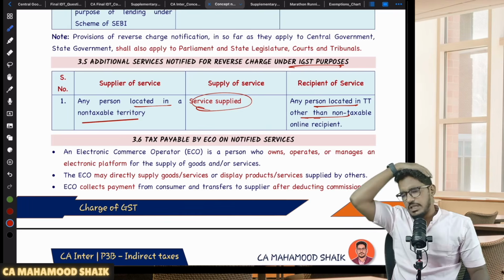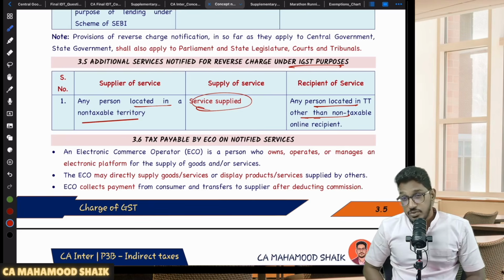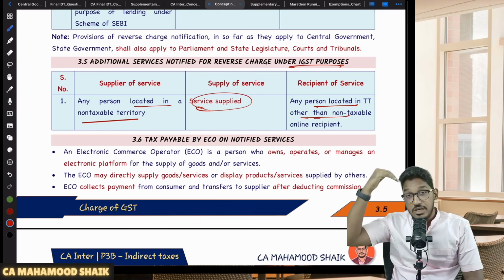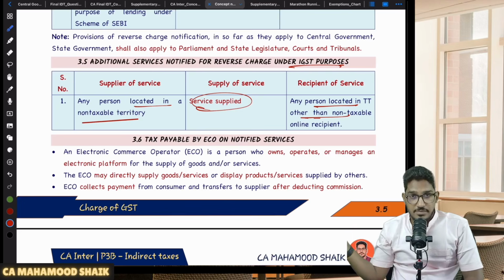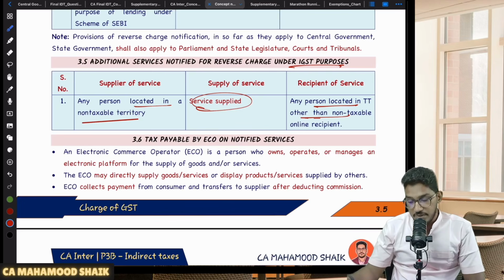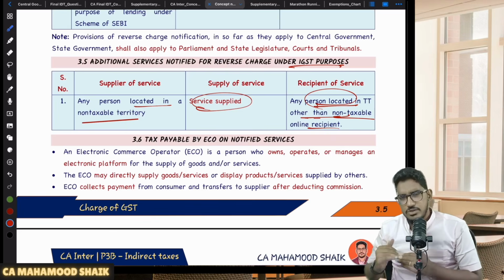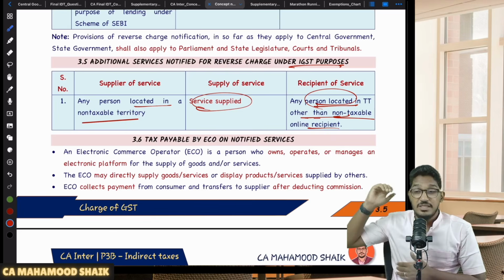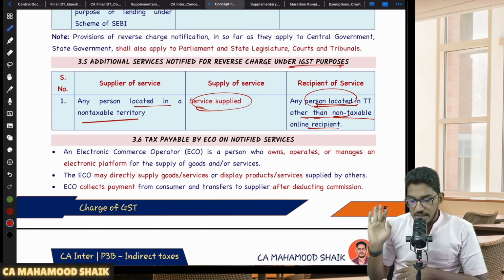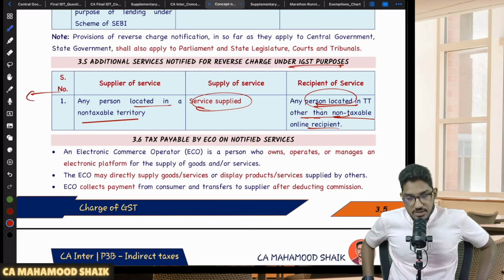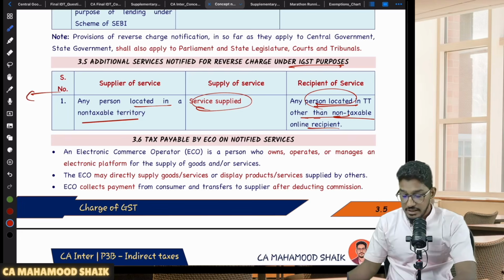So I spoke about import of services. This point I have already clarified in the supply chapter. In case of import of services, the importer is liable to pay the GST under reverse charge mechanism. Yes or no? As a recipient, if you are receiving services from a person located outside of India, the recipient located in the taxable territory, whoever is importing, will be liable to pay the GST under reverse charge mechanism. They use some phrases here, like non-taxable online recipient. This is not important. It is relevant for CA Final, not for CA Inter. You can ignore it. Just remember this point as import of services. For import of services, GST will be payable under reverse charge mechanism. Understood? Clear and comfortable, everybody?